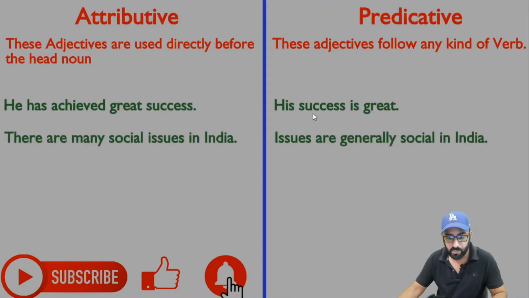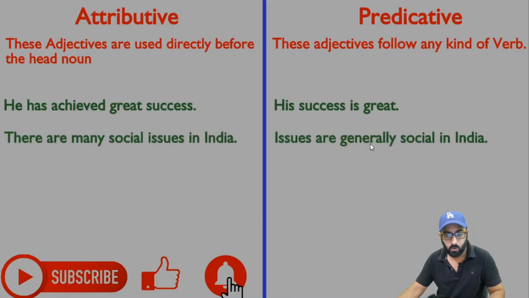But in the second example we see issues are generally social. Here social is used after the verb, okay? Here look at this. This is a helping verb and social is following the helping verb. It means it becomes predicative. So for the bonus point, I tell you, the part of the sentence where there is a verb is called the predicate. It means when we use an adjective in the predicate, it becomes predicative, okay? So keep that in your mind.